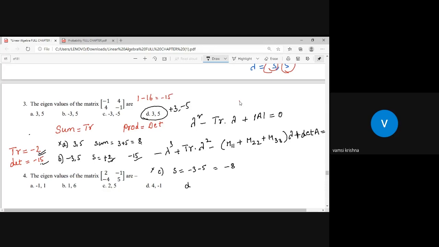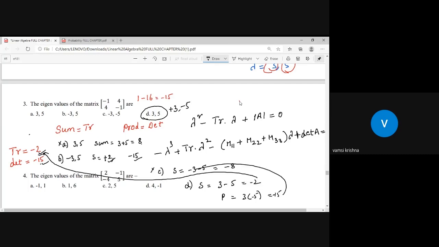Now I want to take option D. The sum of the eigenvalues is 3 minus 5, so this is minus 2, and the product of the eigenvalues is 3 into minus 5, that is minus 15. So minus 2 matches the trace and minus 15 matches the determinant. So this will be my correct answer. Option D should be correct: 3 comma minus 5.